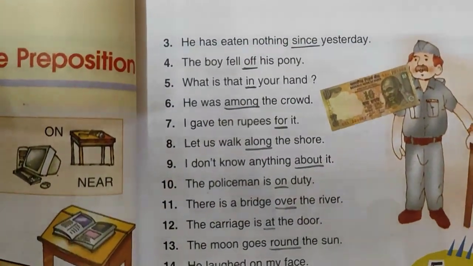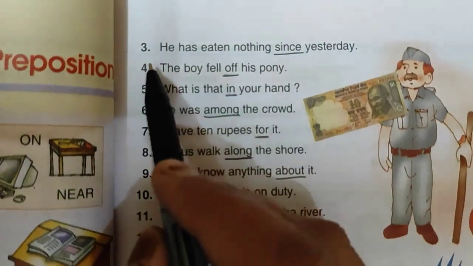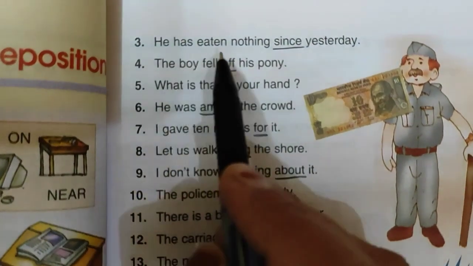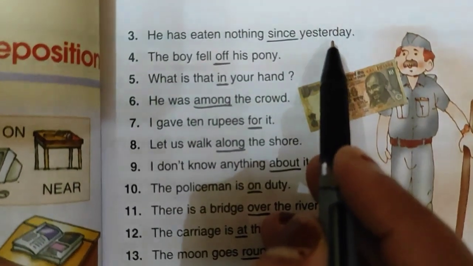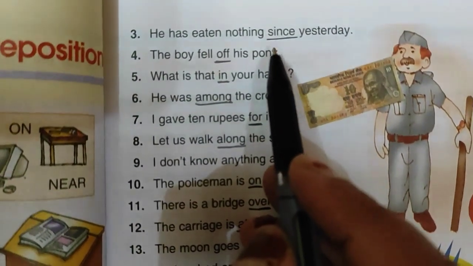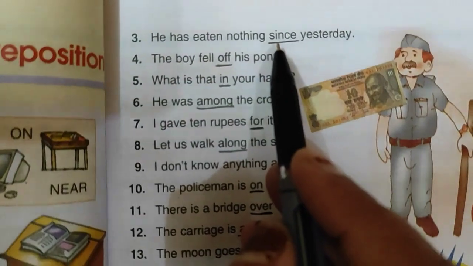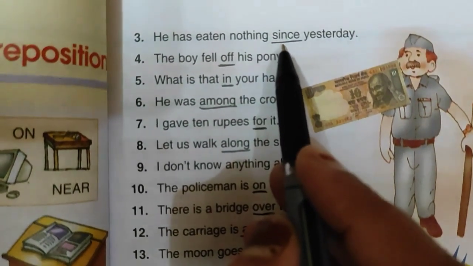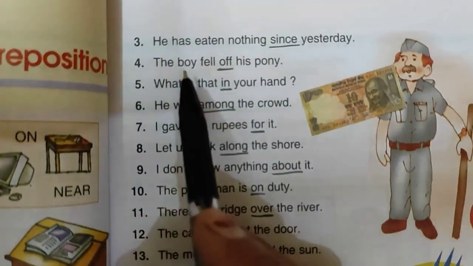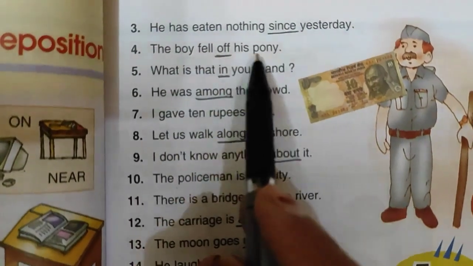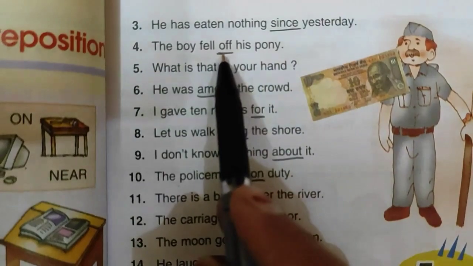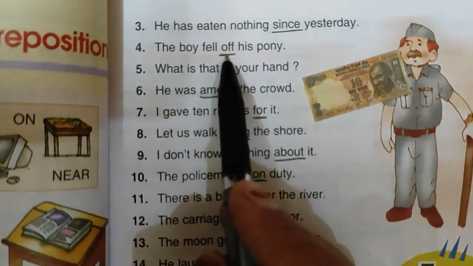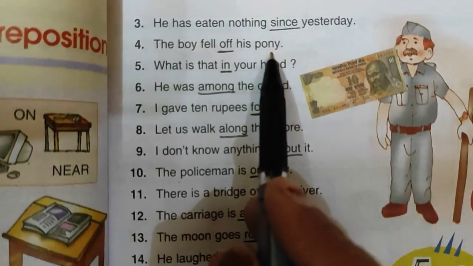Now, let's move on to page number 27. Number 3 is, he has eaten nothing since yesterday. So, here the time is being shown. So, underline since. Next one is, the boy fell off his pony. Which is a preposition here? Off. Pony is a noun here.